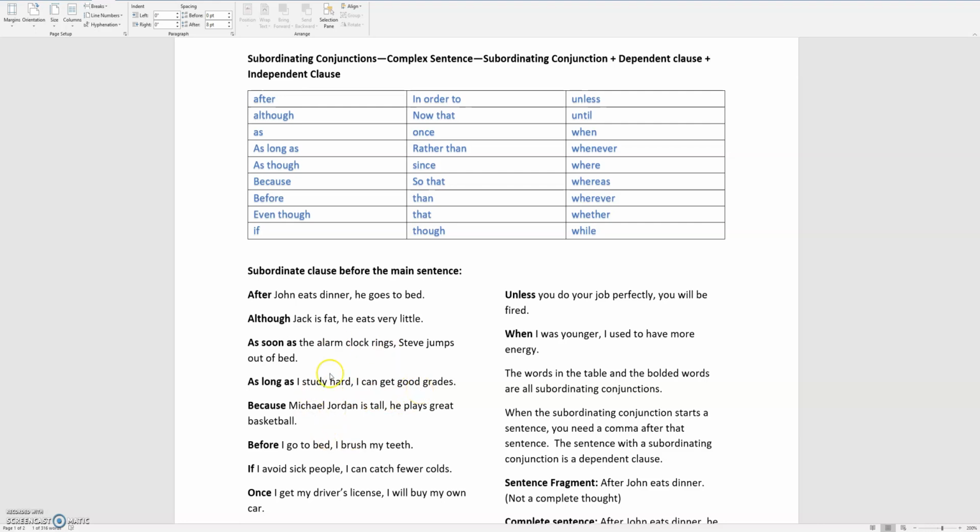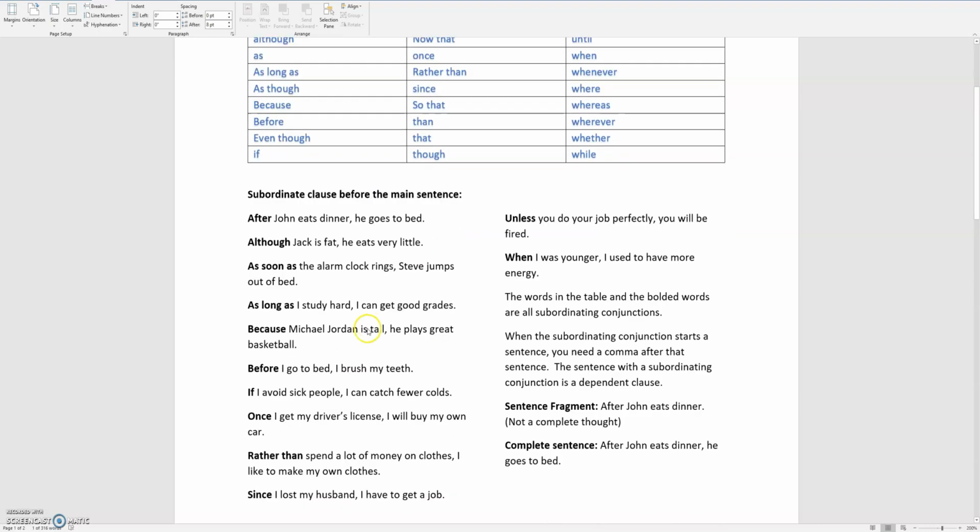And so all of these sentences are complex sentences because after John eats dinner, it's not a complete thought. That is a dependent clause. And so when you have a dependent clause, an incomplete thought, with an independent clause, he goes to bed, which is a complete thought, so when you have an incomplete thought and a complete thought together in one sentence, then that is known as a complex sentence.